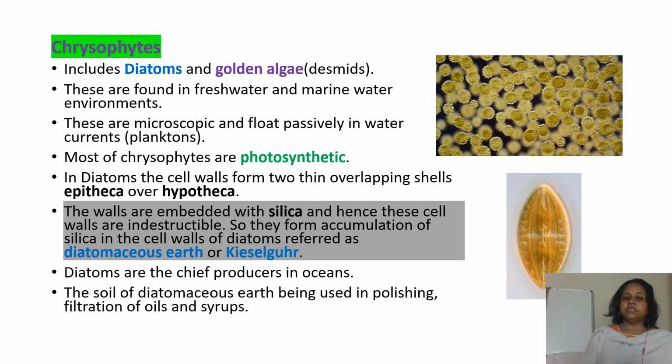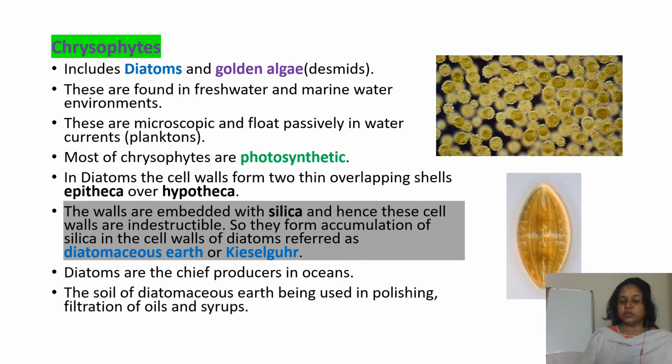In diatoms, the cell walls form two thin overlapping shells, epitheca and hypotheca. The walls are embedded with silica and hence these cell walls are indestructible. So they form an accumulation of silica from the cell walls of diatoms referred to as diatomaceous earth or kieselguhr. Diatoms are the chief producers in the oceans. The diatomaceous earth is used in polishing and filtration of oils and syrups.